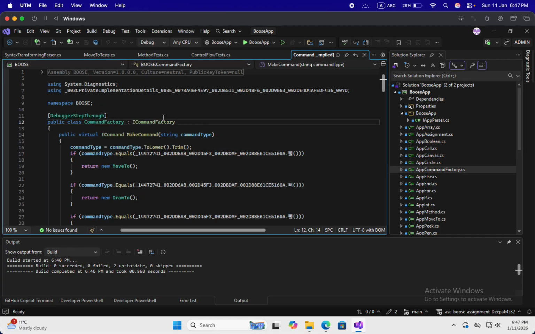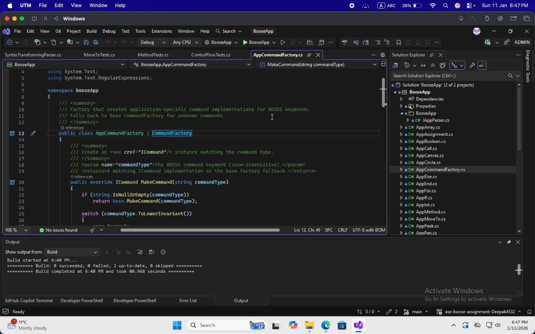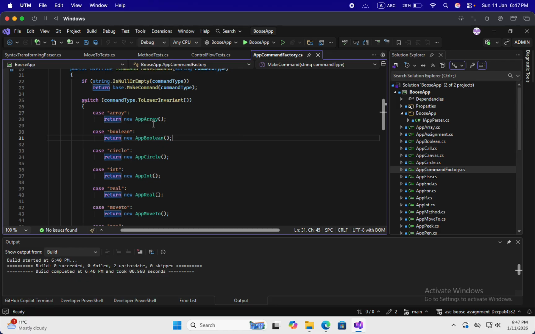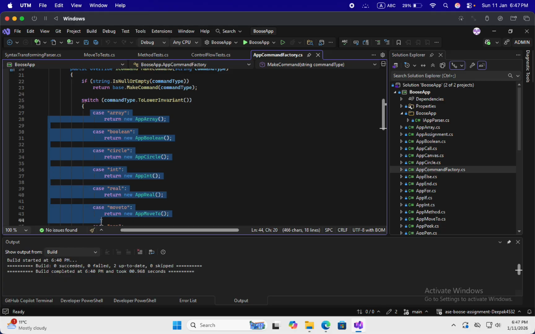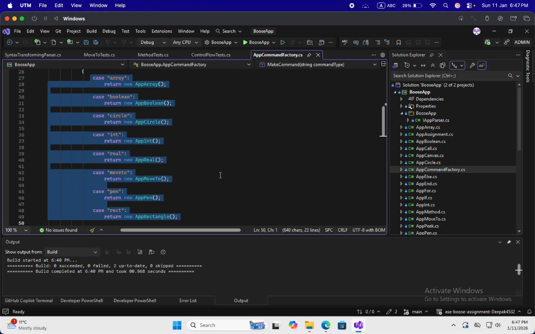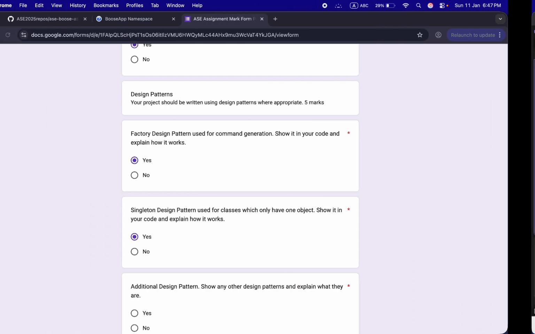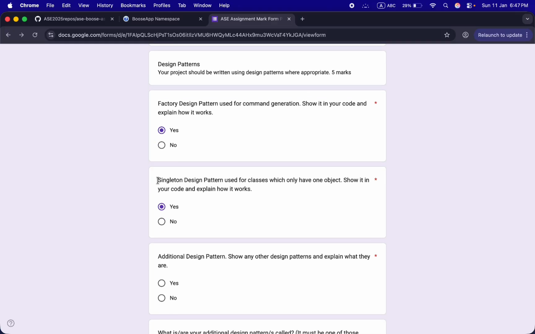Here you can see that command factory implements iCommand factory interface, and I have used it. And in here I have made different classes for different commands, and I have added switch case for them. Here you can see it's command factory for that. And I have also used singleton design pattern too, and I will show you how it works.